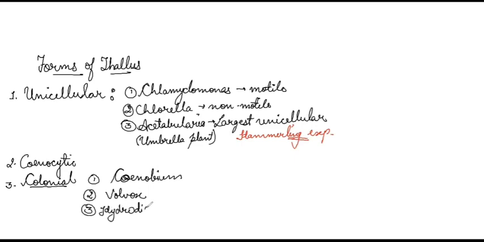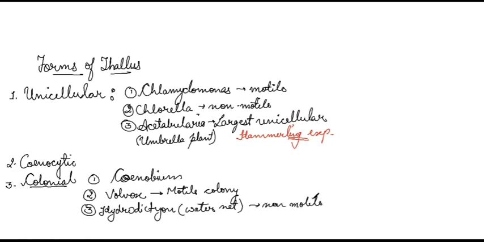Remember, Volvox are motile colony, whereas Hydrodictyon, also known as water net, are non-motile colony. Clear?